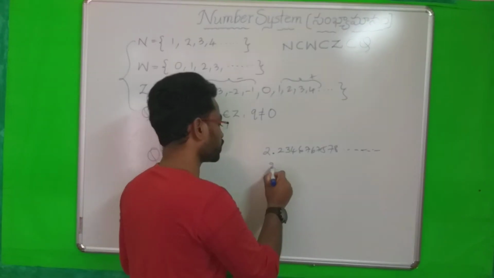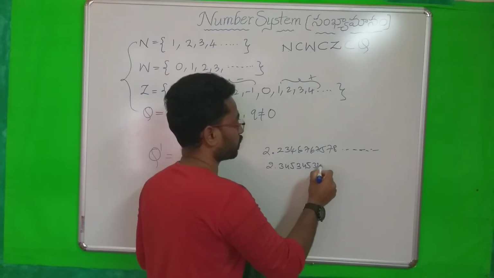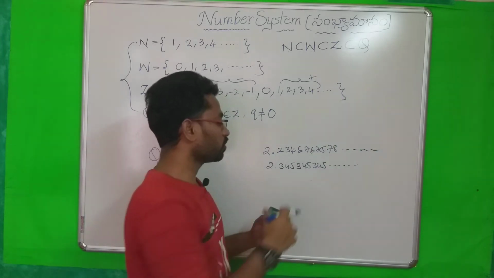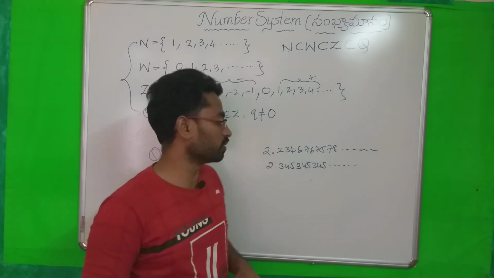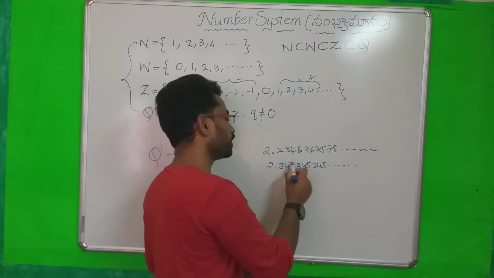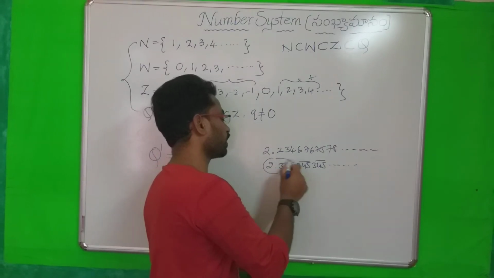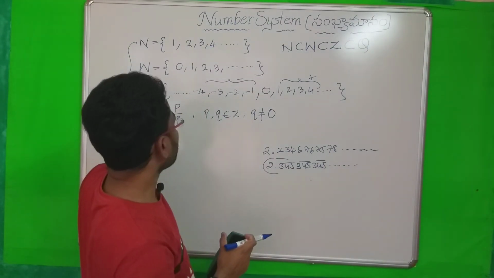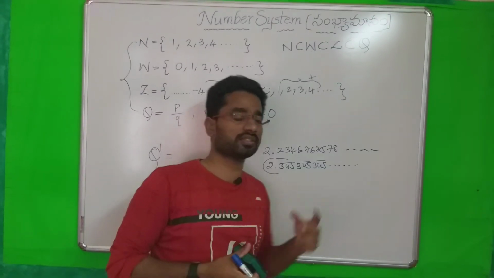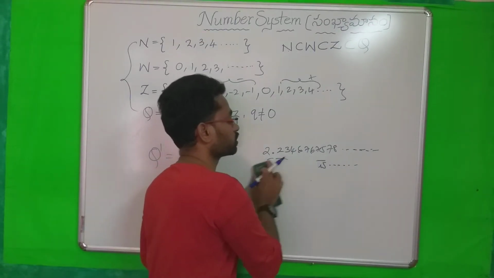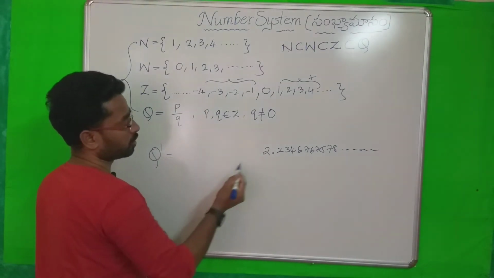For example, I am taking 2.345345345 and so on. Now you can understand it is going endlessly, which means we can call it non-terminating. One period is repeating, 3, 4, 5, that is repeating. So we can call this a rational number, karaniya sankhya. But where there is no period like that, and it goes endlessly, non-terminating, we can call it an irrational number.